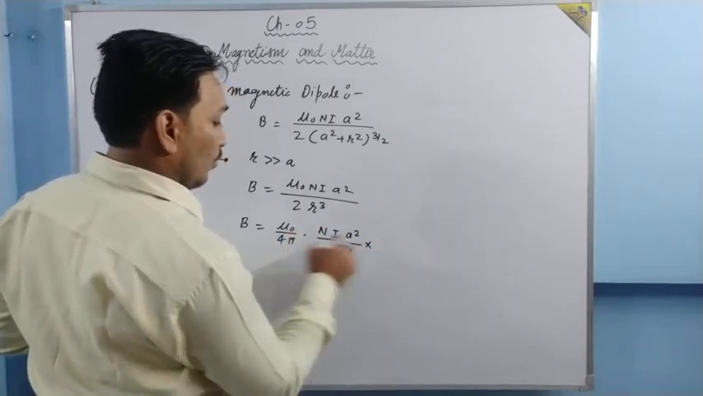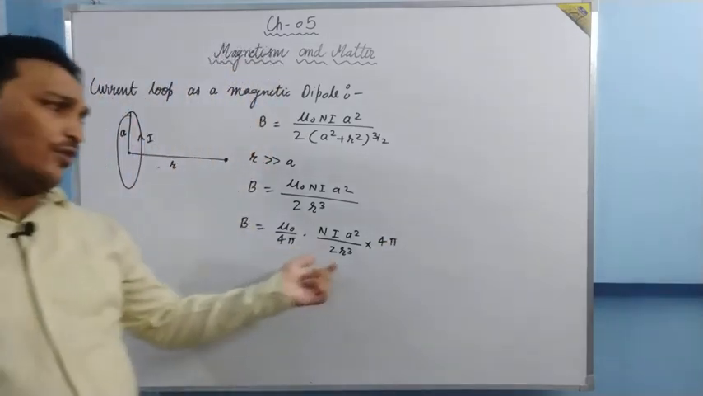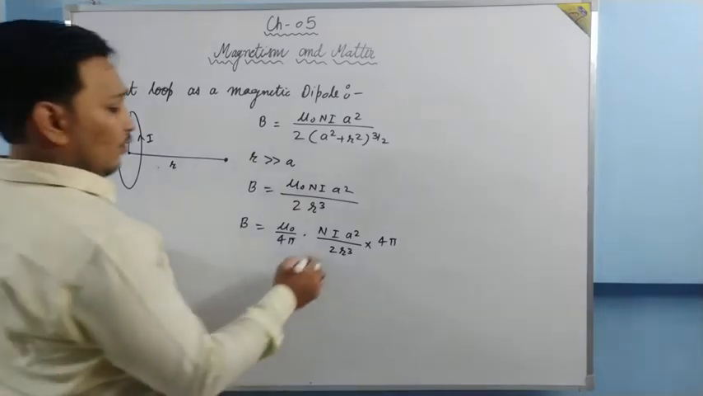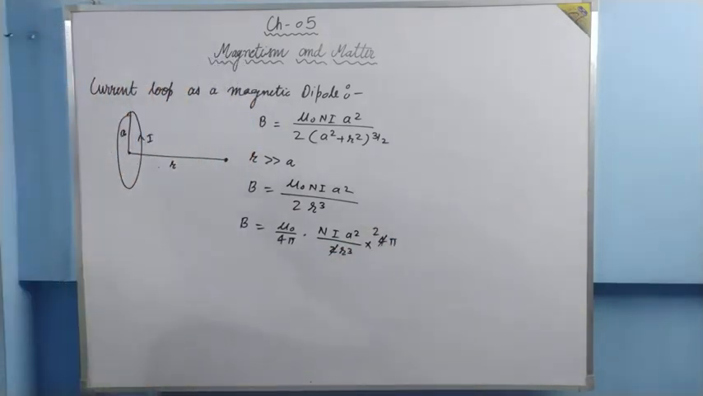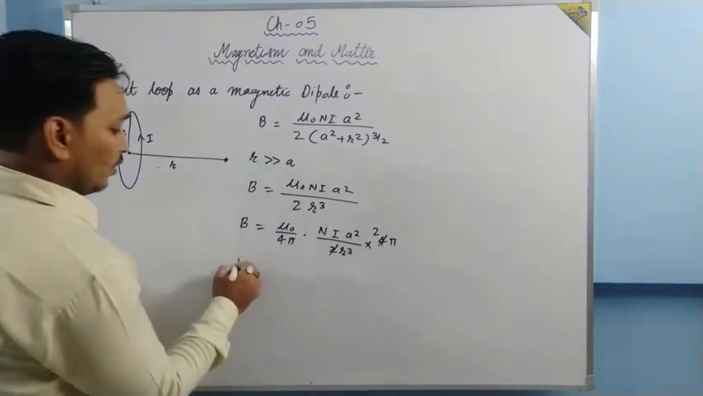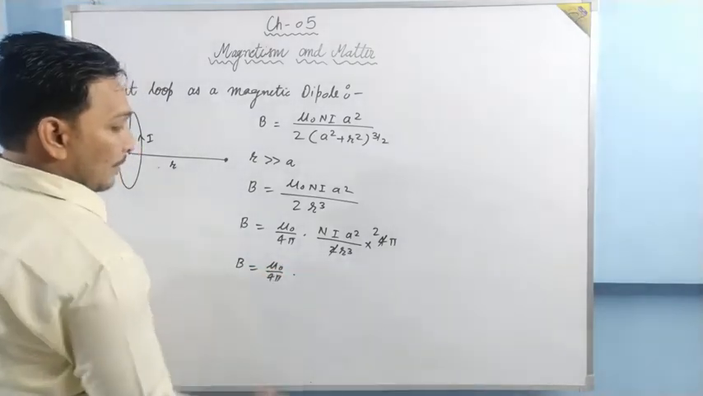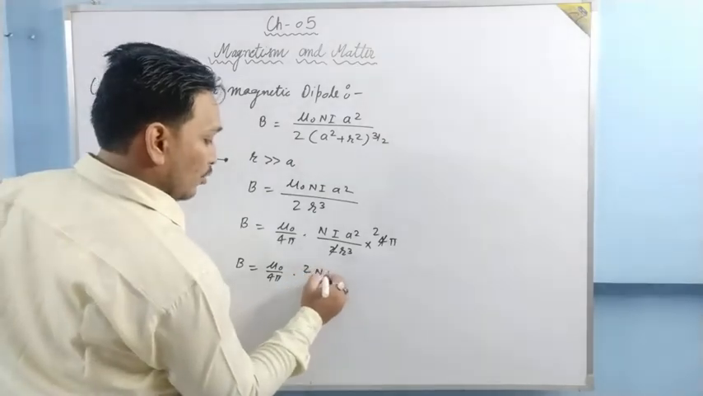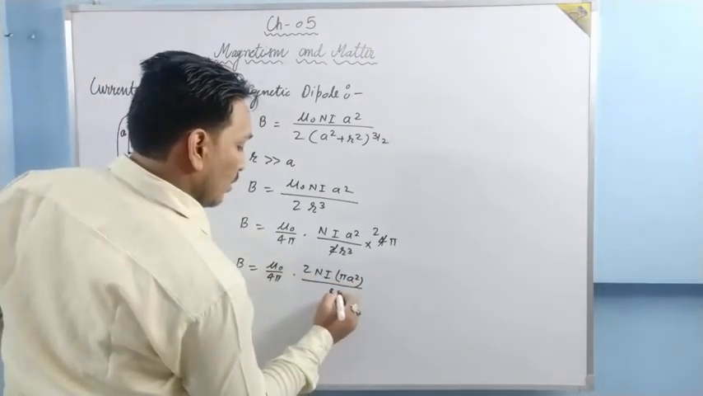Multiply by 4 pi. We have divided by 4 pi over here, so let us multiply by 4 pi so that it can be balanced. Now what will happen? 2 and 4 will be cancelled, 2 times. Will anything else be cut? No. What we are going to have now? Then B is equal to mu naught upon 4 pi. Pi a square I am going to take together. It will be 2Ni into pi a square upon r cube.